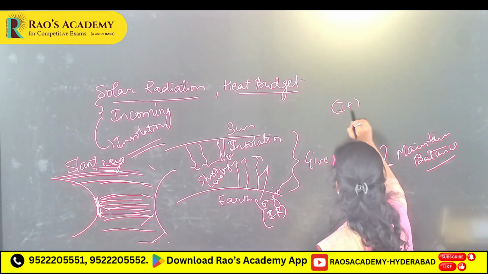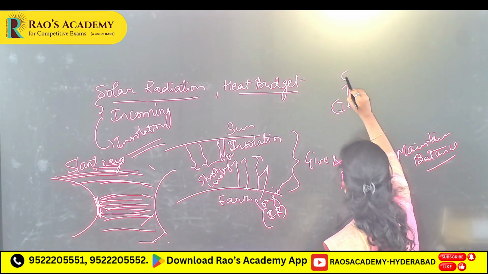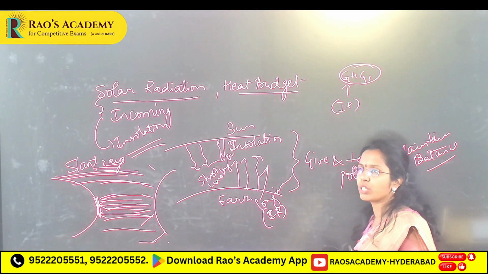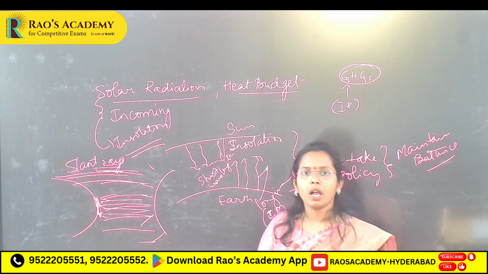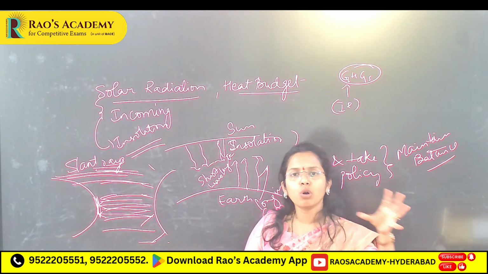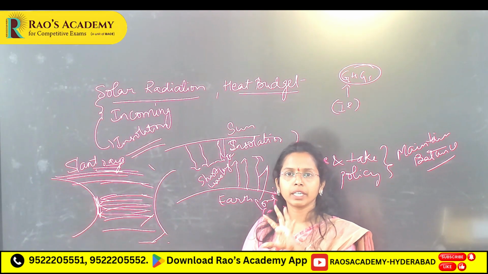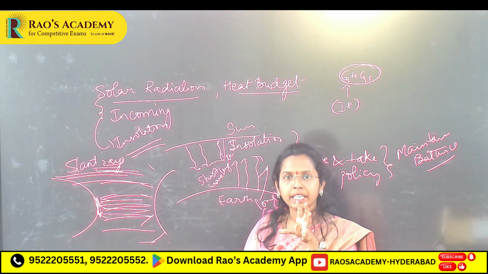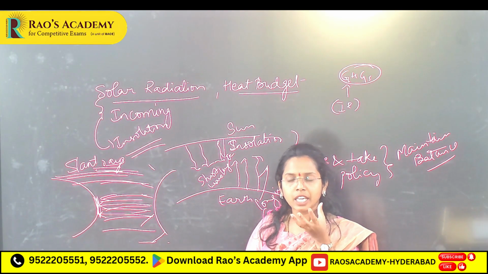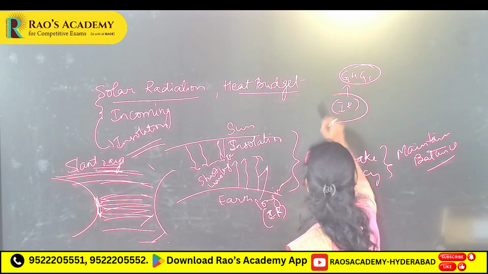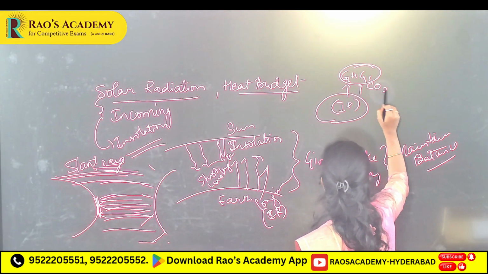Some of this IR radiation is absorbed by greenhouse gases. Because of this greenhouse effect, earth neither gets too hot nor too cold. It maintains balance. This GHG effect warms. CO2, methane,